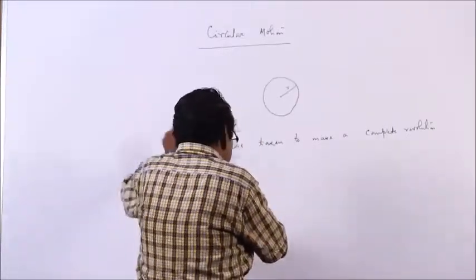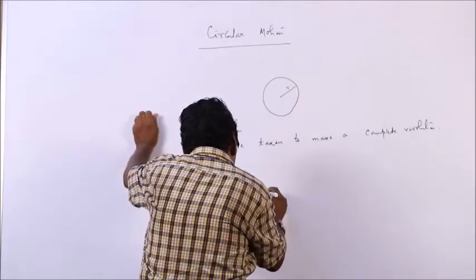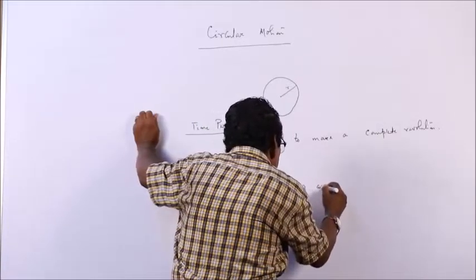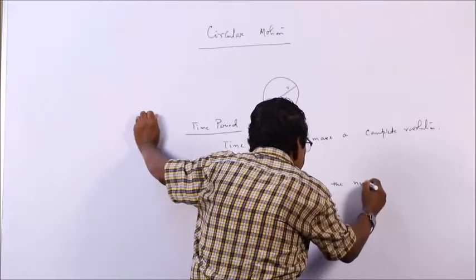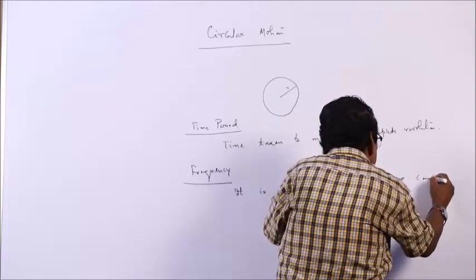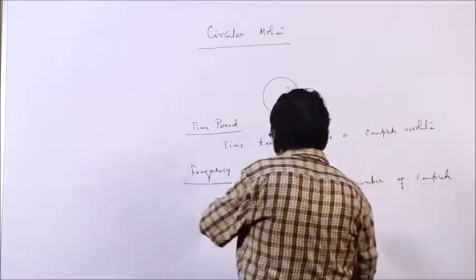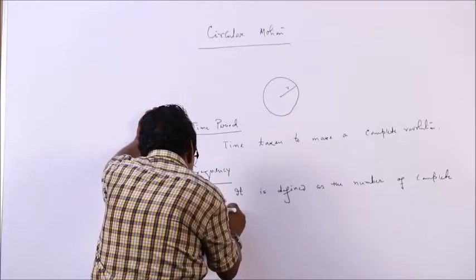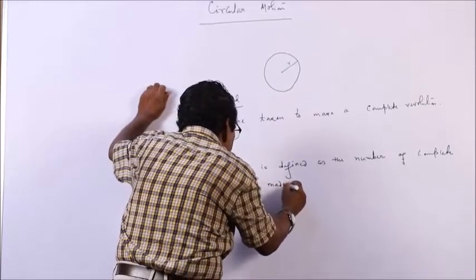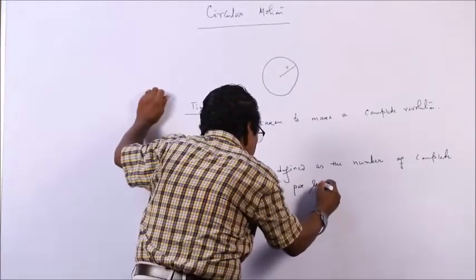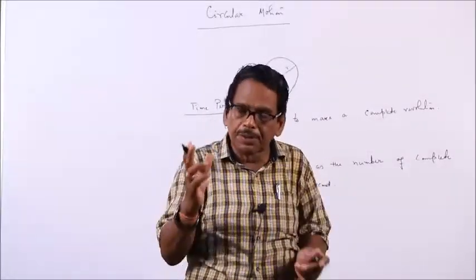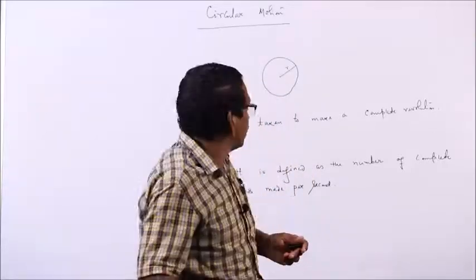It is defined as the number of complete revolutions made per second. Frequency.